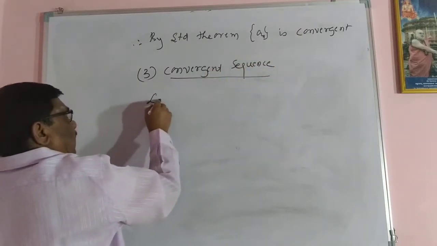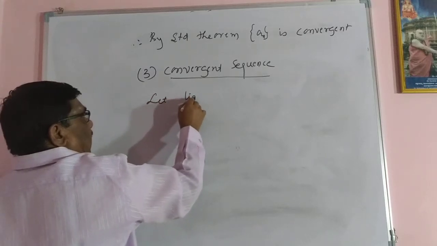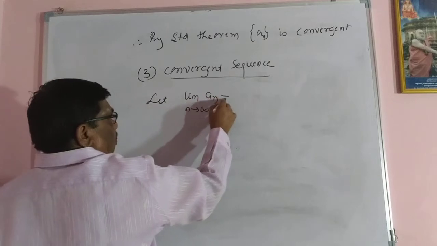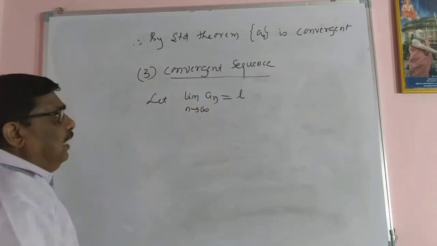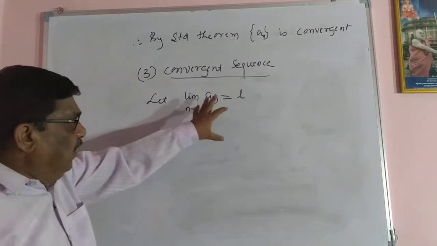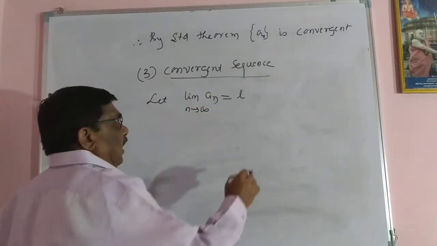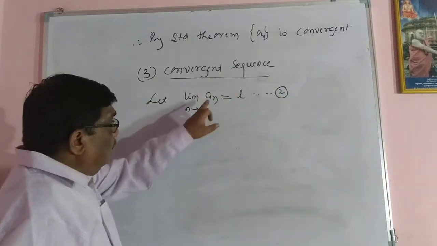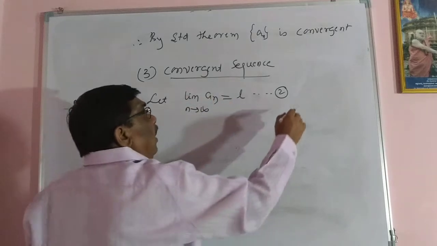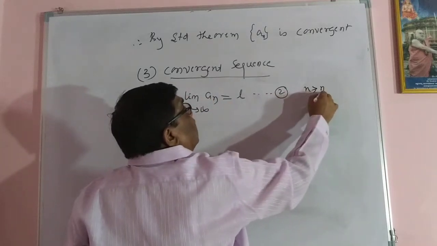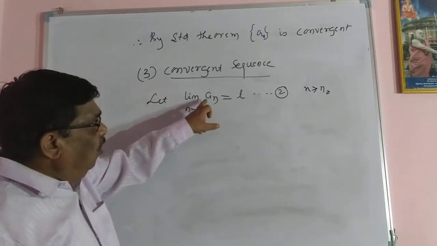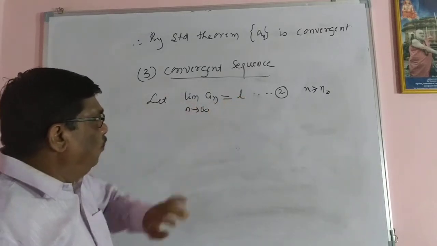So let the limit of an as n tends to infinity equal L. Let us assume it. The limit value is L, that I have to find out here. So call this as a2. So this limit is true for all n greater than or equal to some n naught, for a given epsilon.